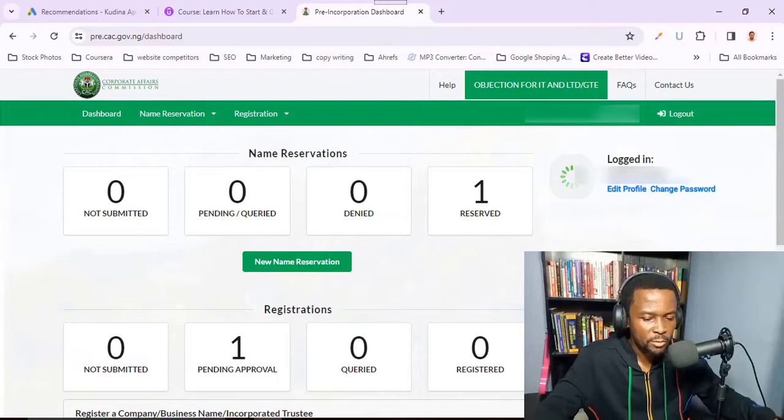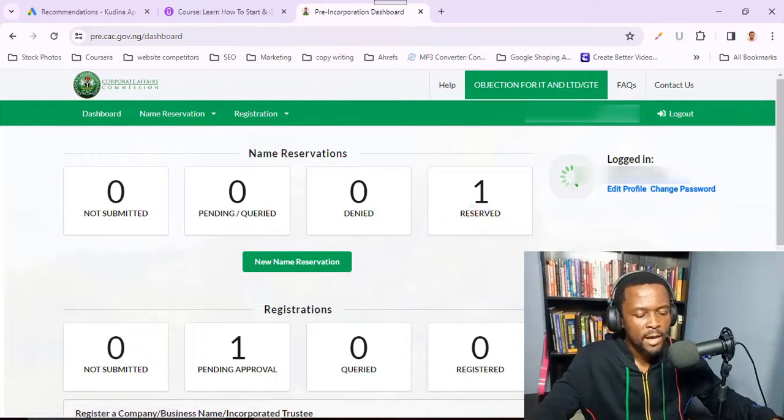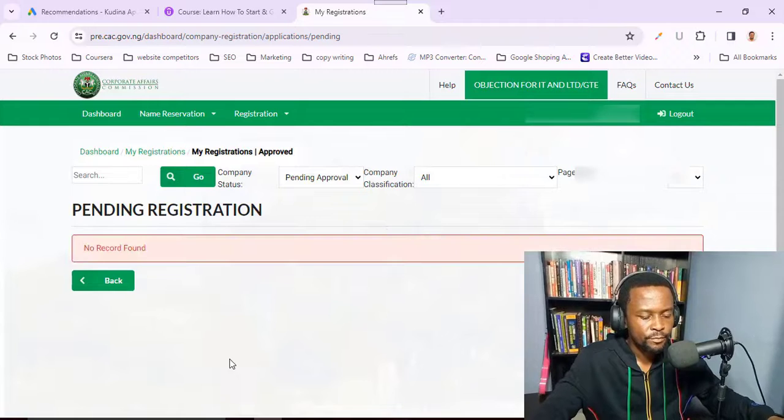But if things were done right, it's going to be approved. So let's go ahead and see what happened. So here is my dashboard. I've just logged in now, and you can see the status of things. I still have here one reserved, and down here I'm still having one pending approval. So let me click and see what's happening.